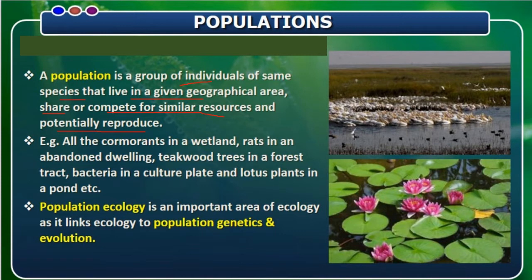So here it is not the study of the human population. Here it is a study of the population in a particular area, with its habitat, of different types of organisms. Examples: all the cormorants in a wetland, rats in an abandoned dwelling, teakwood trees in a forest tract, bacteria in a culture plate, and lotus plants in a pond. These are different examples of population. A species living in a particular geographical area at a particular unit of time, we call it a population size also.